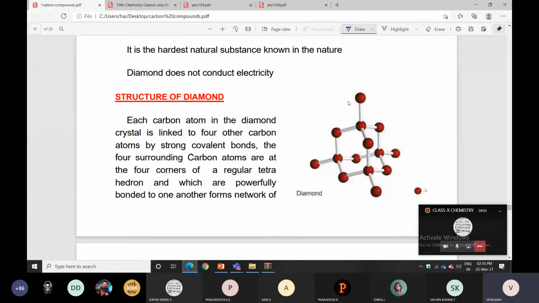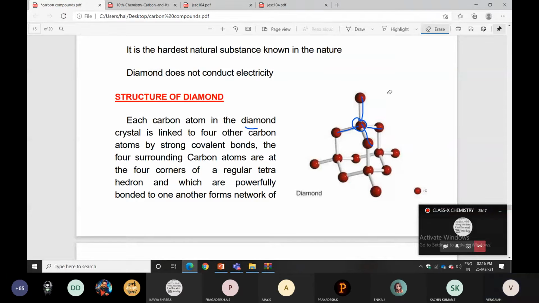So this will form strong covalent bonds. Otherwise, you can say it will be linked to 4 other carbon atoms, like a covalent bond type. Covalent bond is nothing but sharing of electrons. Next one is it will have tetrahedral geometry, as given.